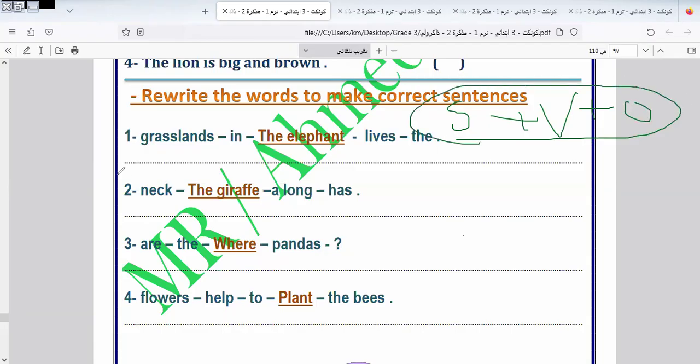So I will start with the subject, the elephant. Where is the verb? Lives. The elephant lives in the grassland. I will answer two sentences and leave the rest for you to do by yourself.